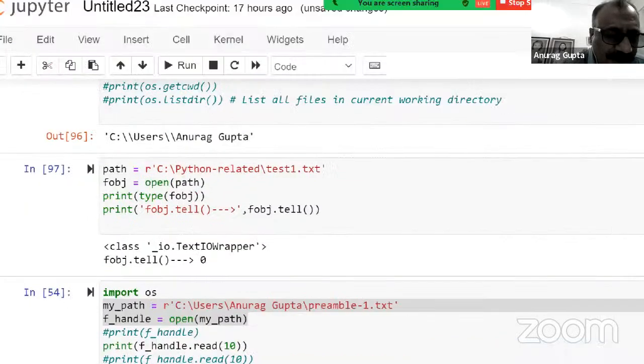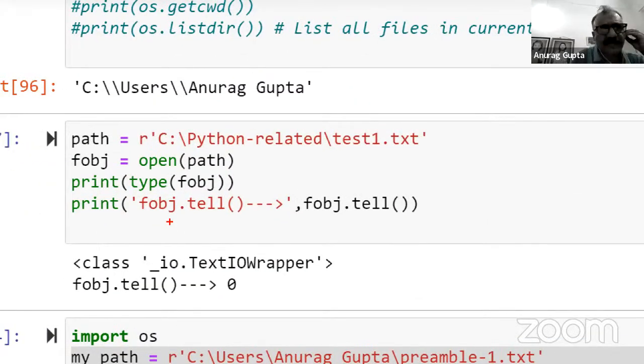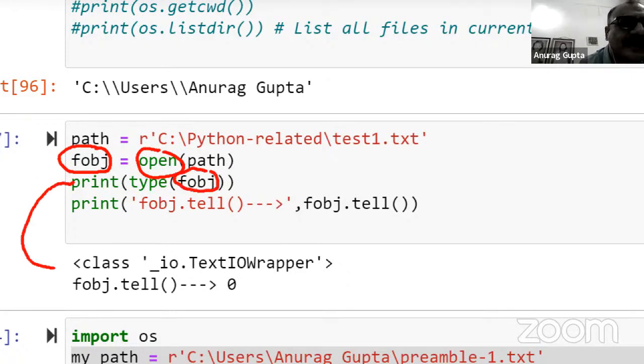There are two print statements. The first print statement is type of f obj, that is, f obj is the file object. The return value of the open function is your file object, or you can call it the file handle. Why do I call it file handle? Because this is the variable which you will be using to do the various operations on the file which you have opened. So I am asking the Python interpreter to give me the type of the file object, and it gives me this: class _io.TextIOWrapper. Let's not go into all that.